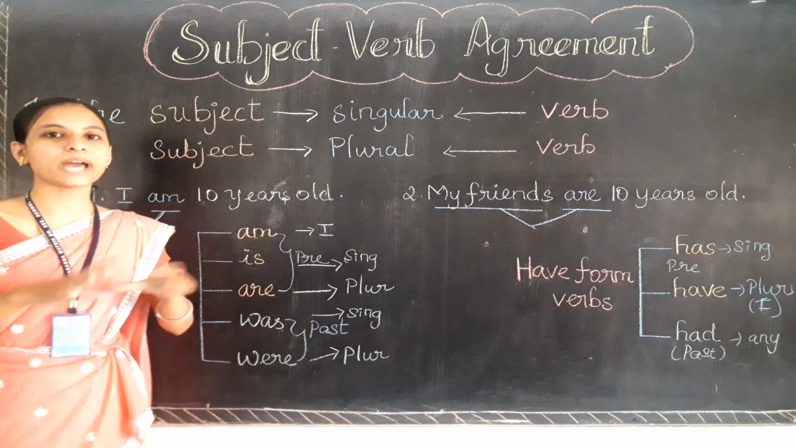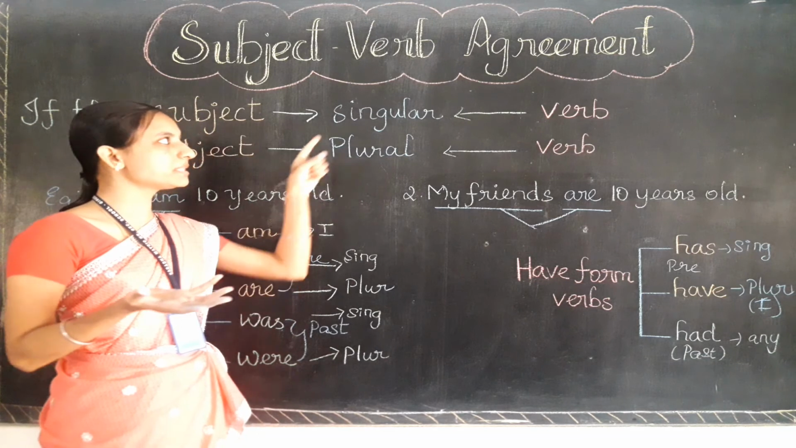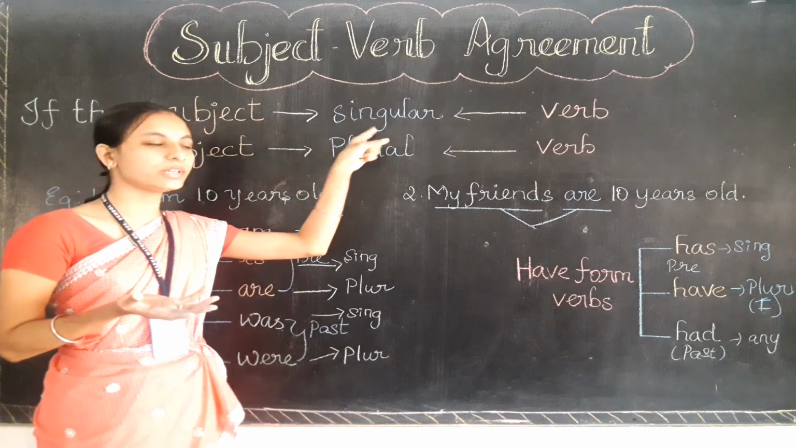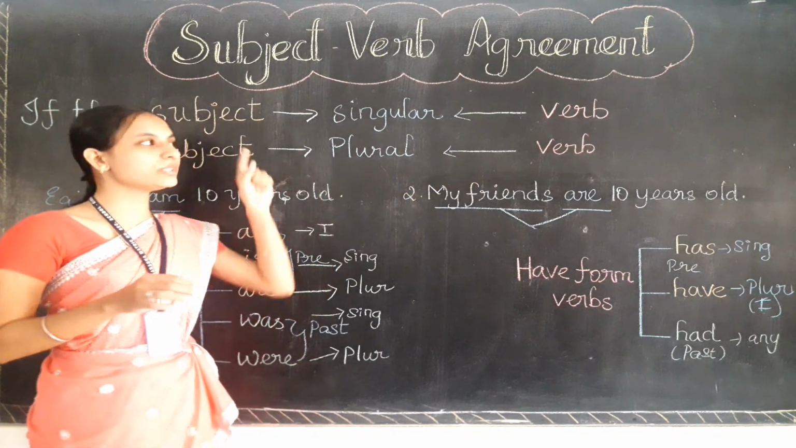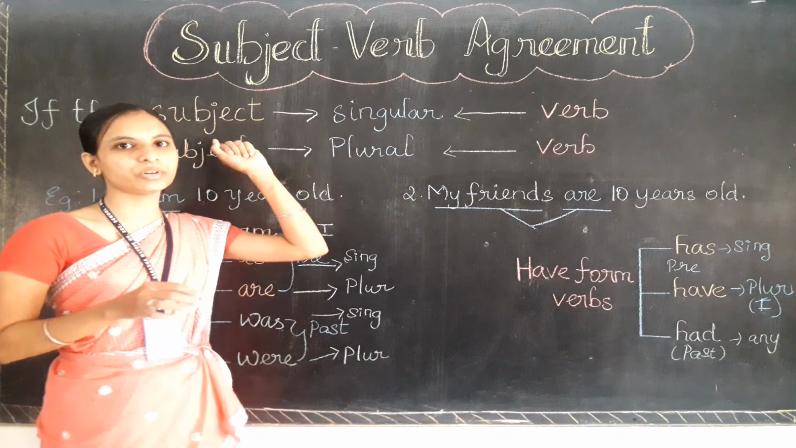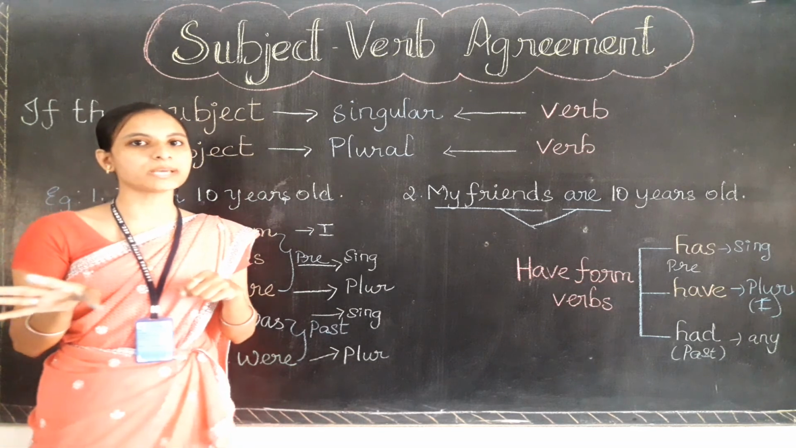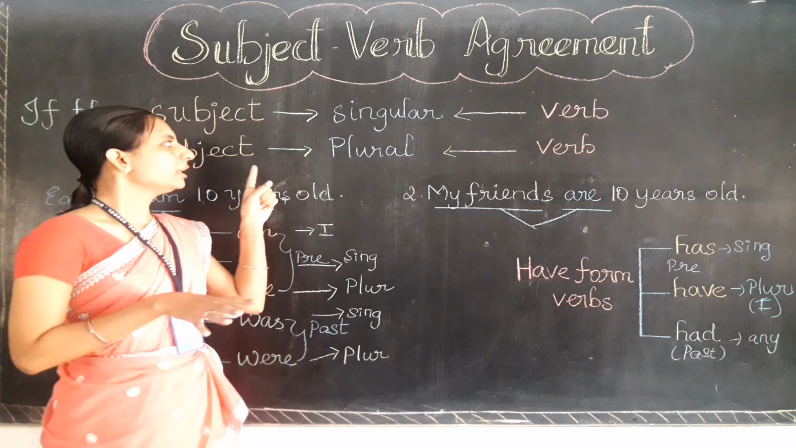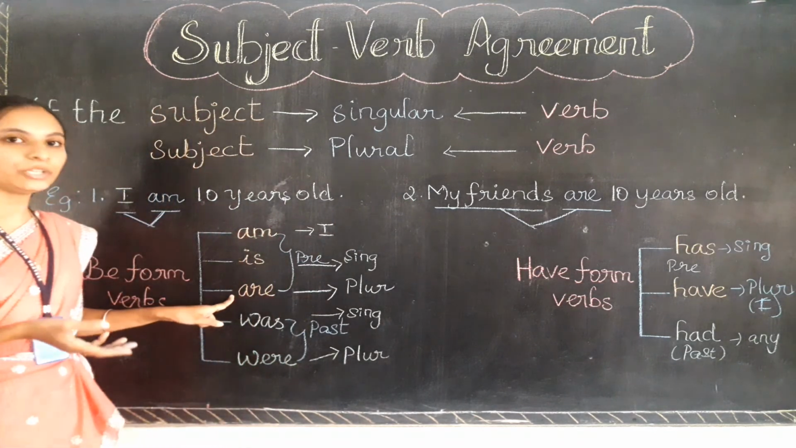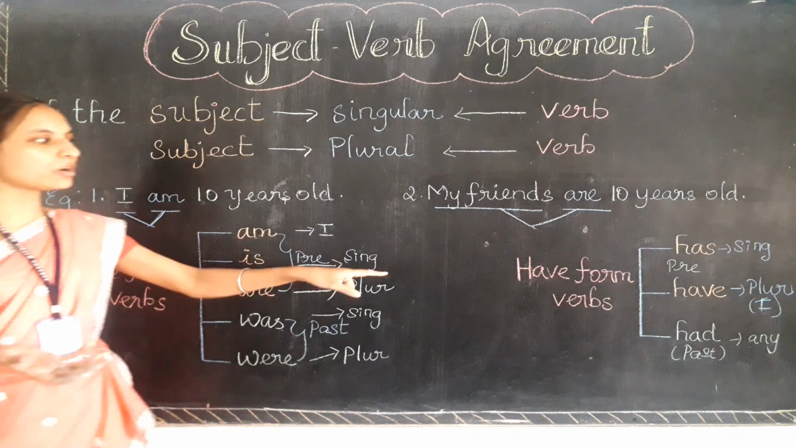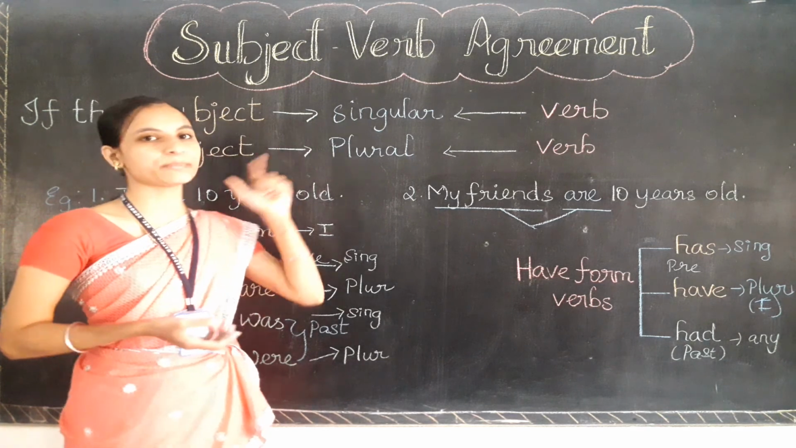So what was the agreement happening between the subject and verb? If the subject comes in singular, the verb also comes in singular, and if the subject is plural, the verb also comes in plural only. So whenever you are writing or telling a sentence, if you are using a singular subject, you need to use a singular verb only. If you are using a plural subject, you need to use a plural verb only. Here I have given you the usage of be form verbs and also have form verbs. So I will meet you in the next video by doing the exercise based on subject verb agreement.